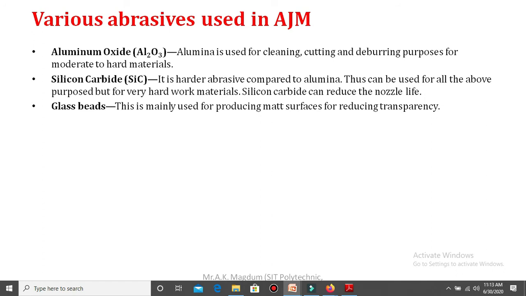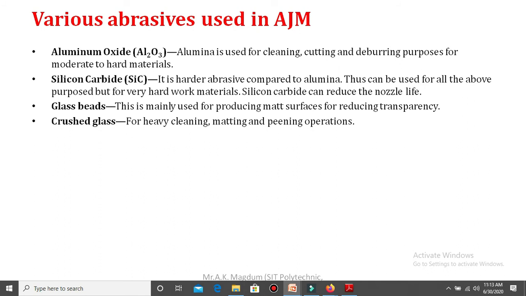Next one is the glass beads. This is mainly used for producing a matte surface for reducing transparency. So this type of abrasive particle is generally used to create a matte type of finish over the workpiece component. Next one is the crushed glass, for heavy cleaning, matting and peening operations.